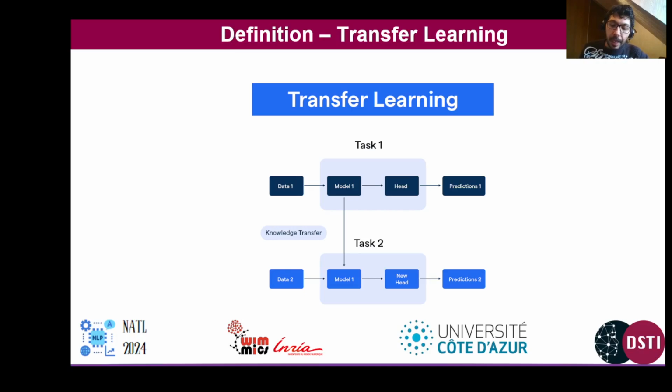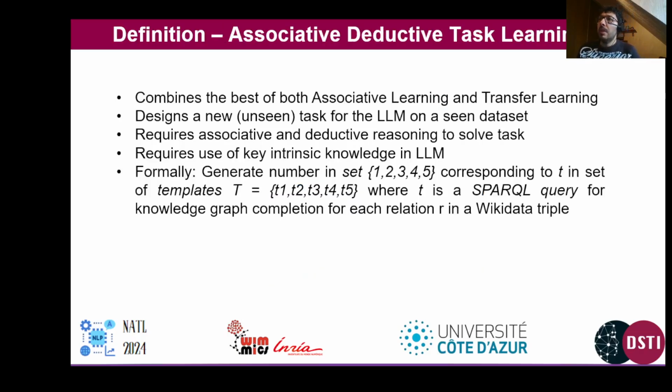This brings us to the second element of definition, which is transfer learning. Transfer learning is a key concept in the artificial intelligence field, specifically in deep learning. It's the concept by which we take one pre-trained model on a task and we use the knowledge it has in order to solve another task. So it's a little bit different than associative learning. This is why we've put the 2 concepts here in order to try to combine them and to get the best of both to be able to implement a new strategy for our LLM learning. Finally, this is where we derived a new concept called associative deductive task learning.